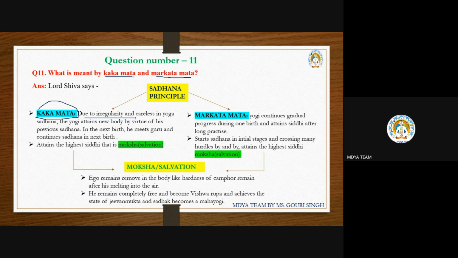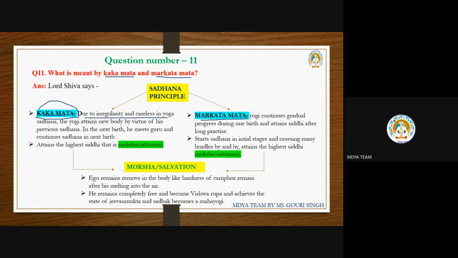Due to irregularity and carelessness in yoga sadhana, sorry, here not Jnani, here it is the yogi type. It is mentioned how a yogi becomes converted, because of his different achievements and different goals. In the yogic path, he forgets his goal and becomes converted to the Kakamat principle. But whose achievement and goal is very clear, he follows the Markatmat.